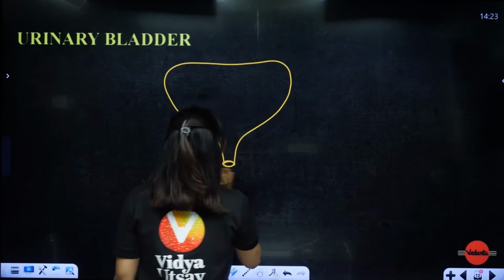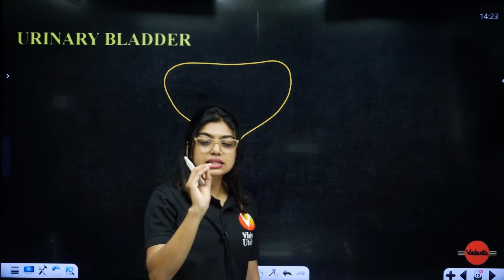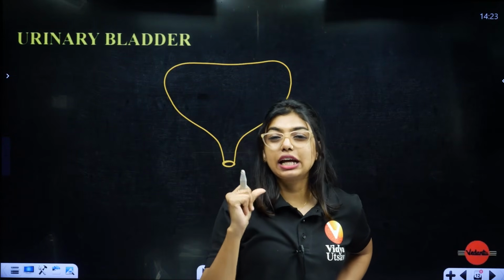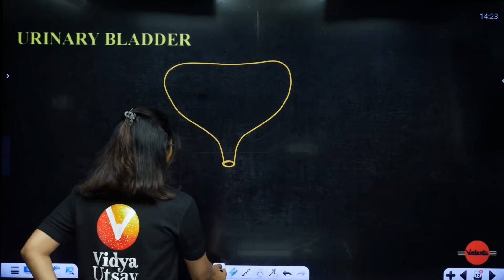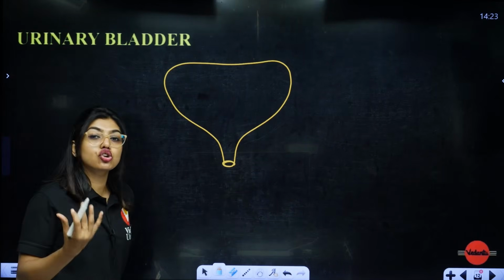One is called simple epithelium, one is called compound epithelium. Under compound epithelium, there is one type of epithelium which is called the transitional epithelium. And the transitional epithelium is also called urothelium.